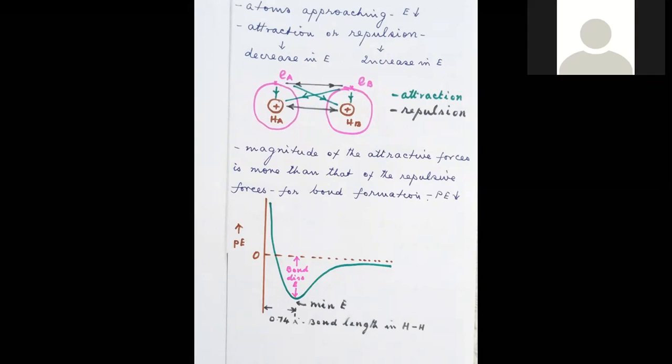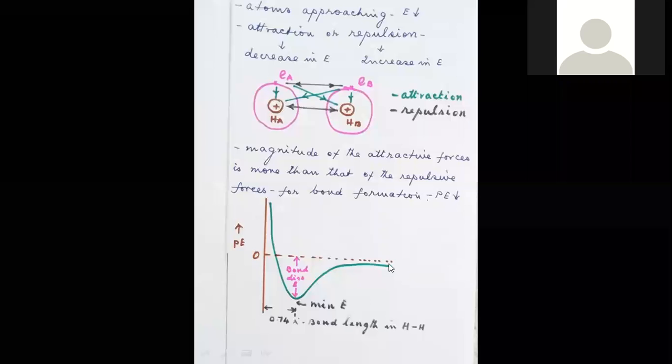Say, for example, in the potential energy diagram for the hydrogen molecule, see in the x-axis, when you go away from zero, the distance between the atoms increases. When it goes far, the potential energy is almost zero.